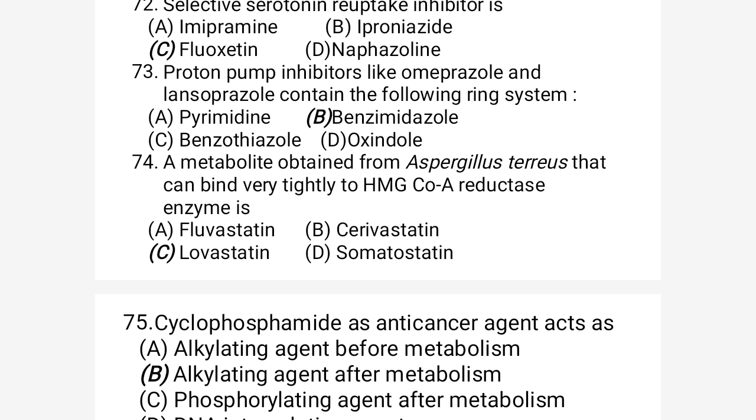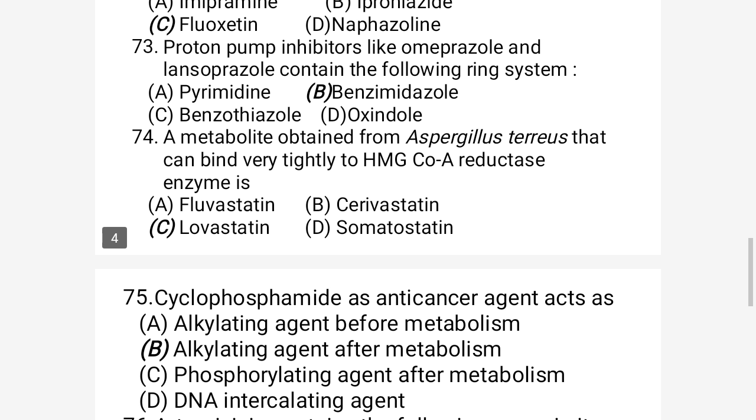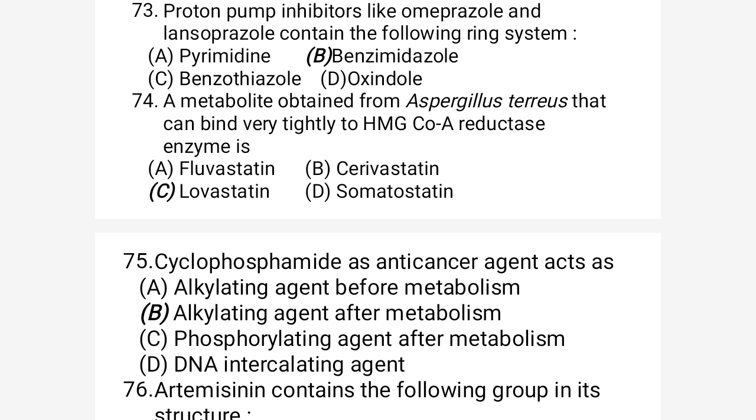Lovastatin is obtained from the microbes. Others are synthetic only. Simvastatin, fluvastatin, and all other statins are synthetic in nature. Only lovastatin can be obtained from microbes, from Aspergillus terreus. So the correct option would be the C for 74. The lovastatin is obtained from Aspergillus terreus and used as an HMG coenzyme reductase drug.